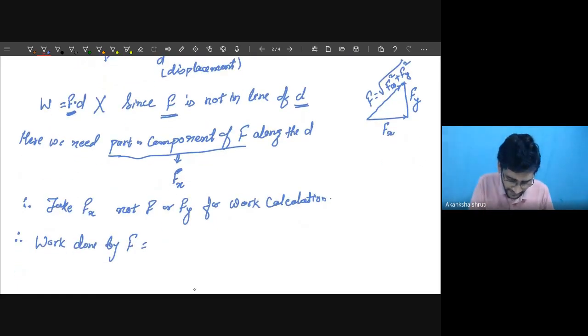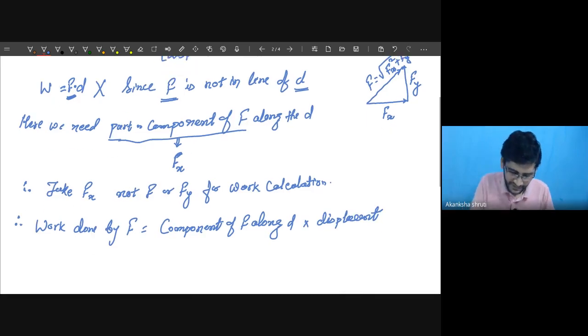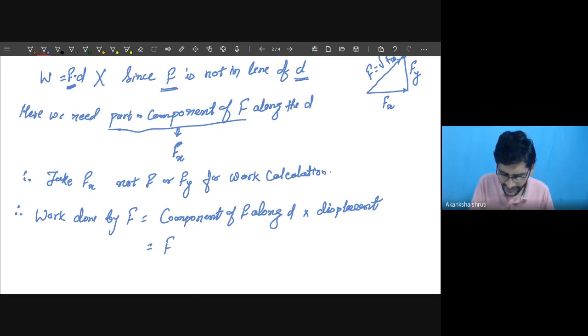So, the part of the F along the displacement, that part is called the component of F along displacement, multiplied by the displacement D. Here we have denoted it by Fx into D. So this is the work.